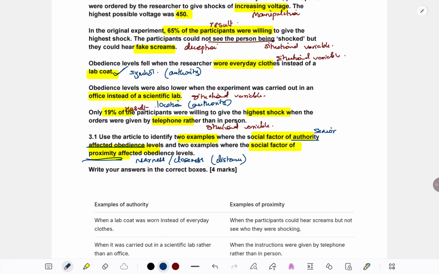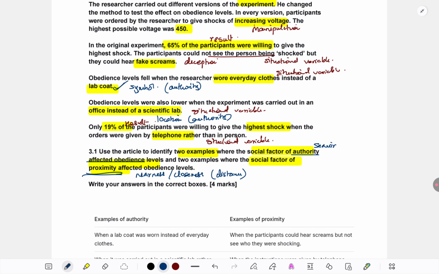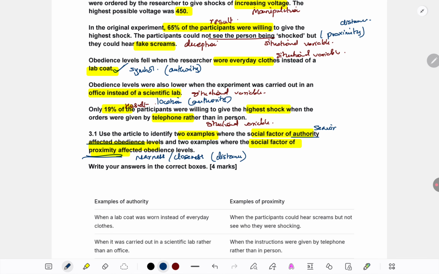One thing is, in the original study, we see they could not see the person being shocked. Not being able to see has to do with proximity. It means that the person is at a distance, they are far away. That's why they cannot see them. We don't know exactly where they are, but they can't see them, or at least some barrier is there. So again, in a symbolic sense, they are far away.